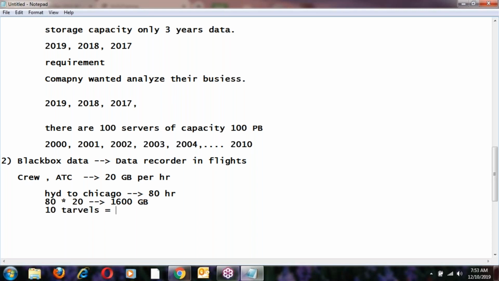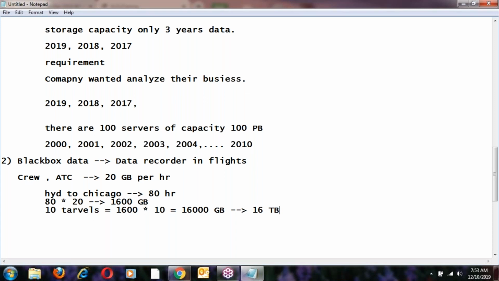So 1600 multiplied by 10 is 16,000 GB, which is equal to 16 TB. So one flight generates 16 terabytes of data per month.